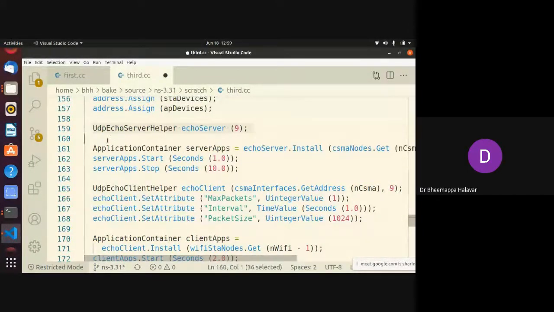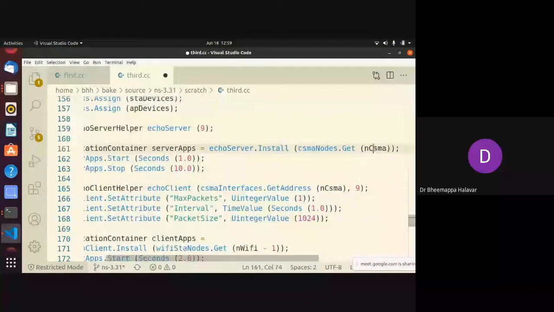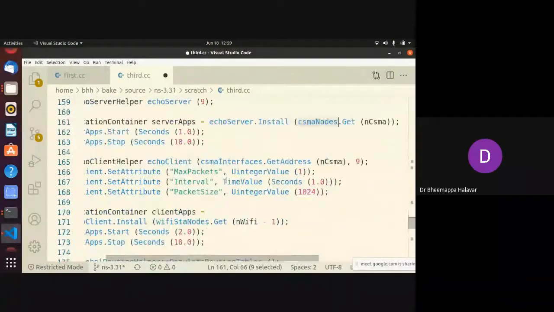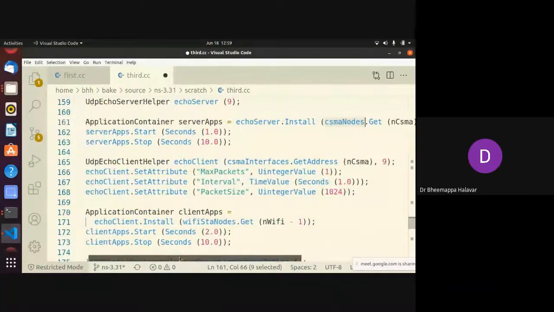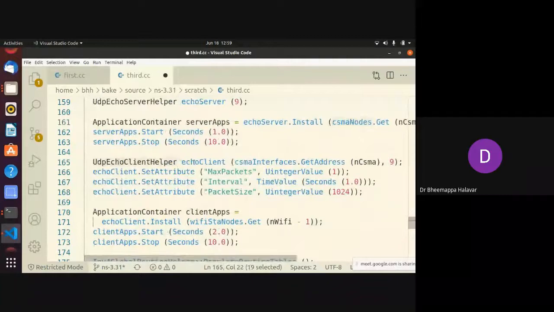I'm taking the echo service only, so it is easy for mapping. I'm installing it at a node. CSMA node get NCSMA means the 4th node in this, N4. So where I'm deploying the client, if you see here, the echo client helper, I'm deploying at NCSMA. Get address of NCSMA. So the client I'm deploying at a particular node.